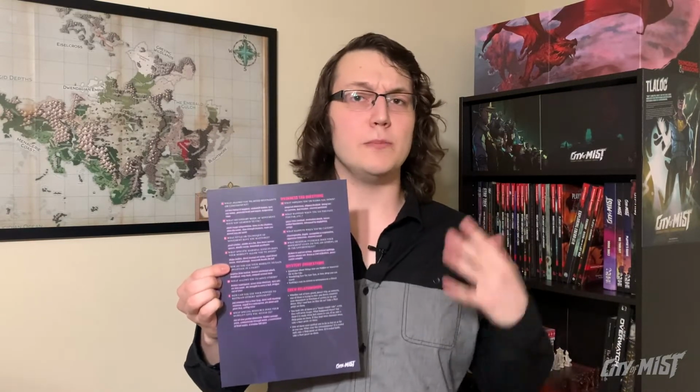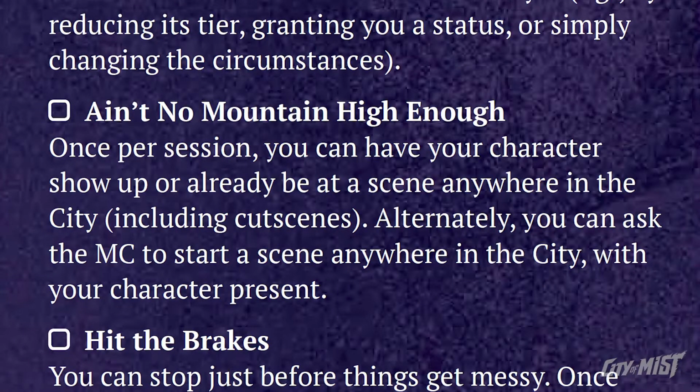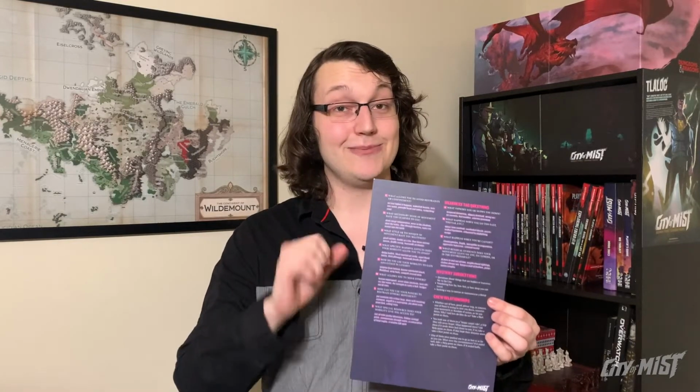Mobility theme improvements enhance Take the Risk, but also offer movement options beyond standard moves, ensuring your character never has to slow down. Ain't No Mountain High Enough is my personal favorite for its sheer narrative potential, as it allows you to place your character in any scene once per session. Maybe your character overhears an important conversation or arrives just in time to save someone. Any crew role can be benefited with some extra speed, but speedsters and stealthy characters thrive in this theme book. After all, they can't arrest you if they can't catch you.